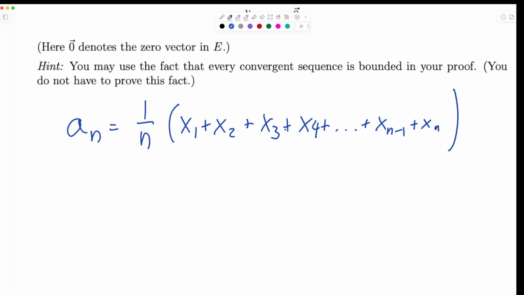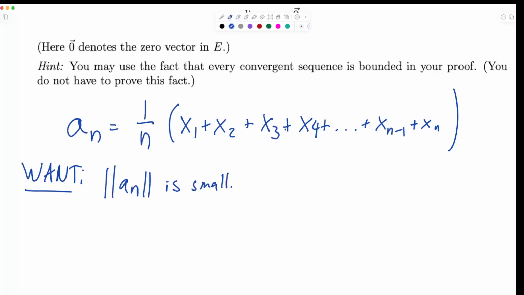And when you look at this, you're saying, okay, I want to prove that this thing is going to 0. So we want to show that the norm of the an is getting small, is going to 0. I'm just going to write "is small." You can think of it as going to 0 or less than epsilon. But this is how I'm thinking about it in my brain, because in my day-to-day experience, I'm used to thinking about small things. So this is nicer for my brain than less than epsilon.